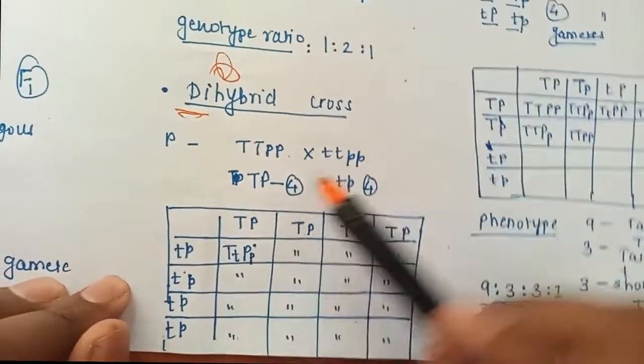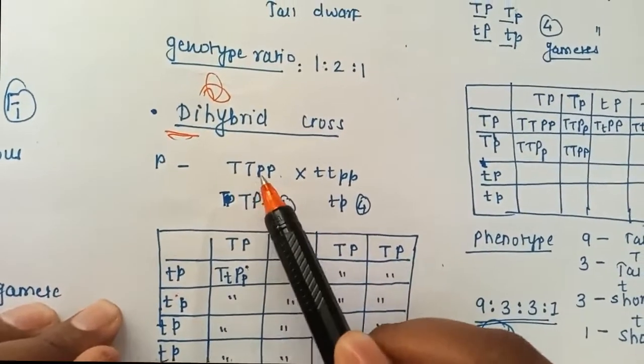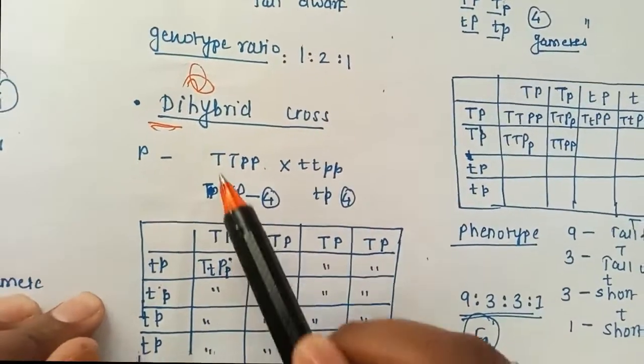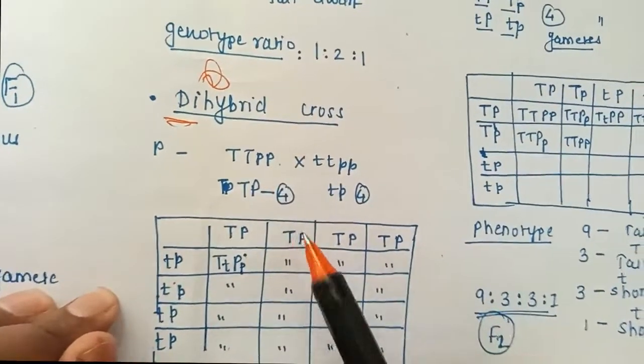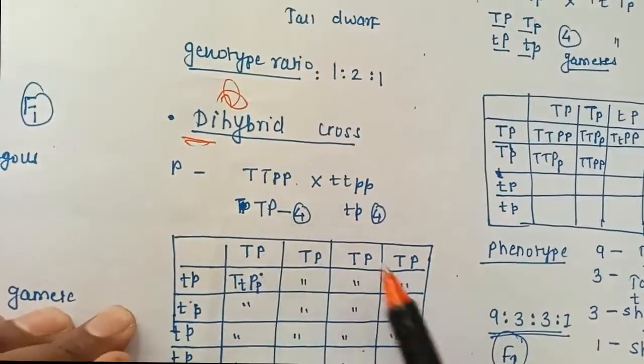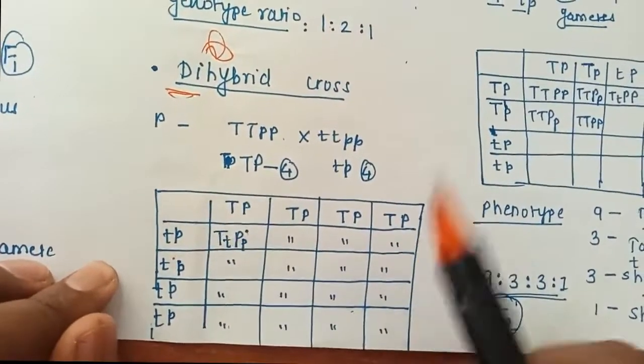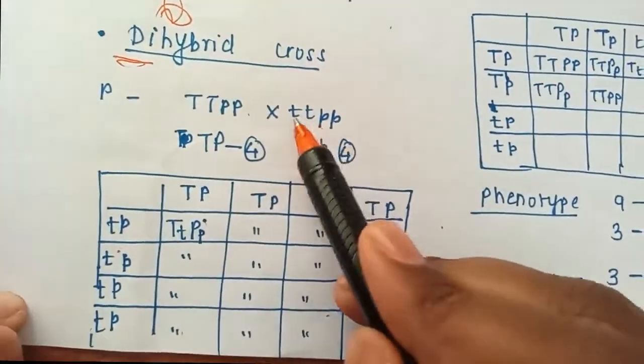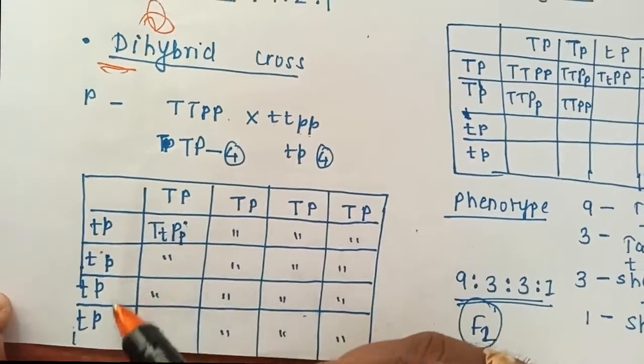So what are the possible gametes? This T and this capital P will form TP. Again this T and this capital P, TP. This capital T, capital P, again TP, and capital T, capital P, TP. So this is all I will write here. Then small t, small p, small t, small p. So like 4, I'll write 4 here.